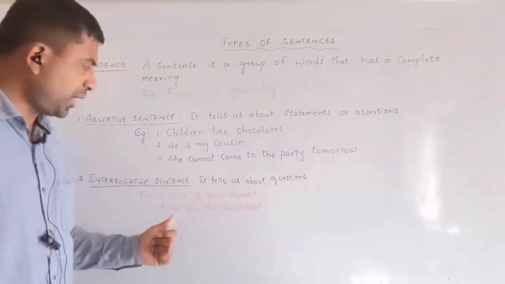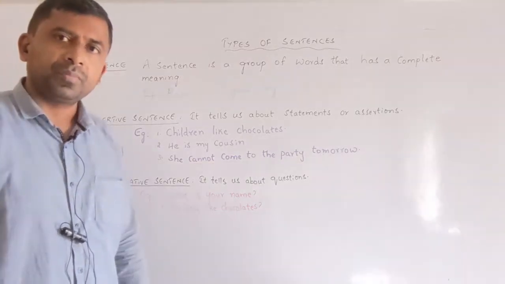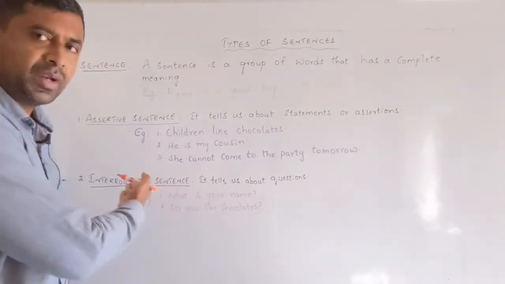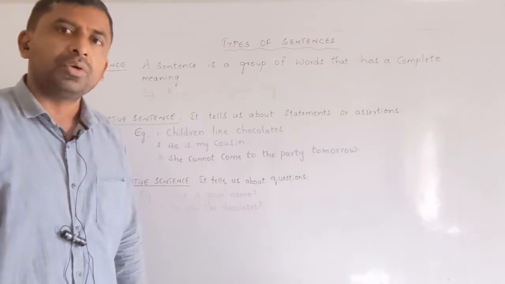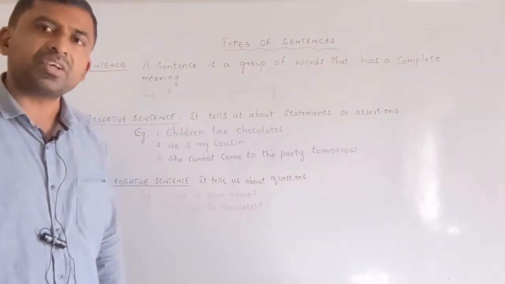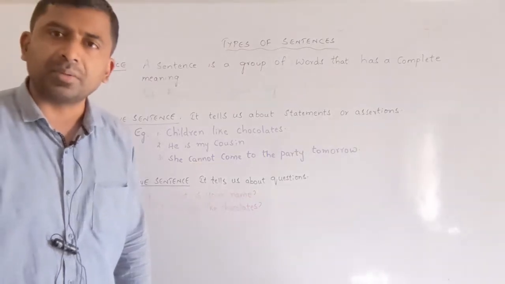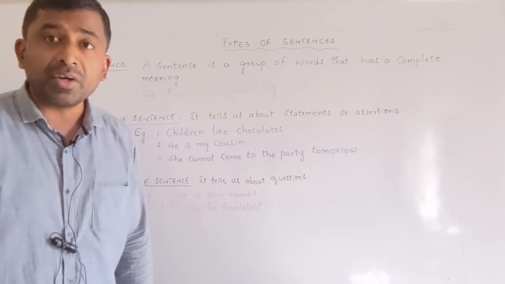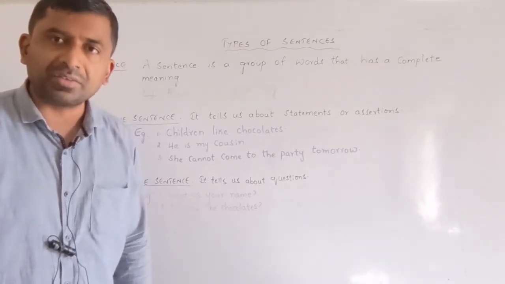For example, the first one: What is your name? Question. It's an interrogative sentence. Do you like chocolates? It's a question. Interrogative sentence. Who is your father? Interrogative sentence. Why did you come late? Interrogative sentence.